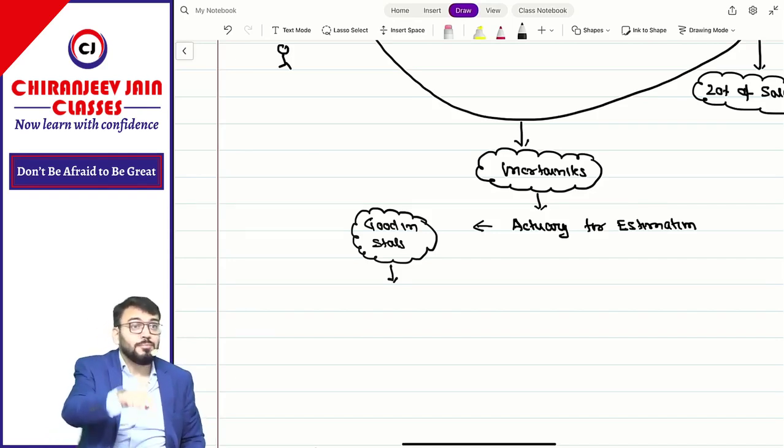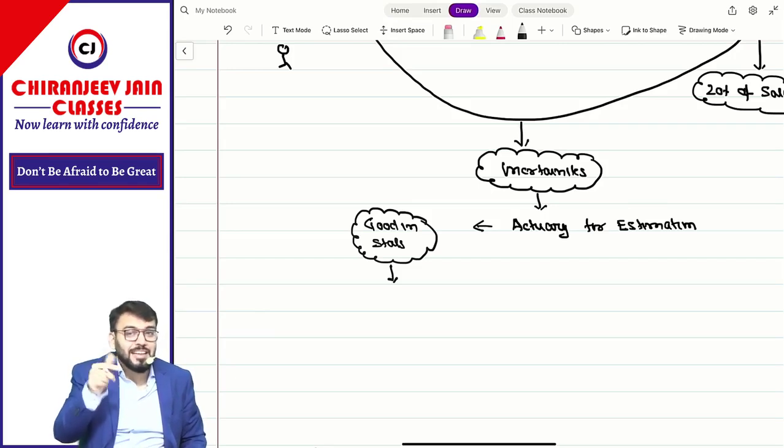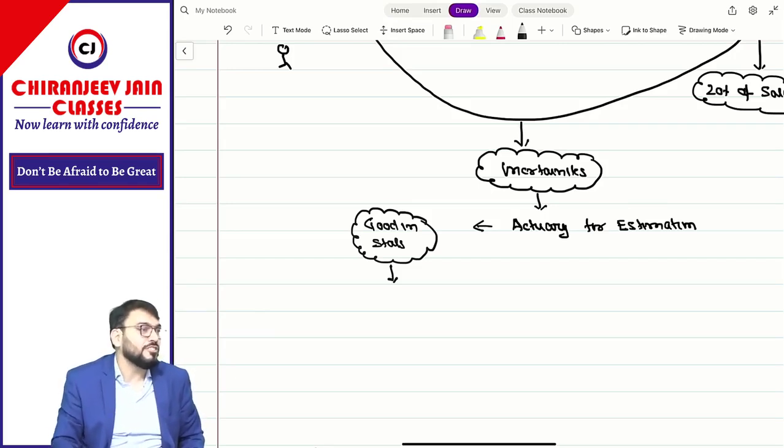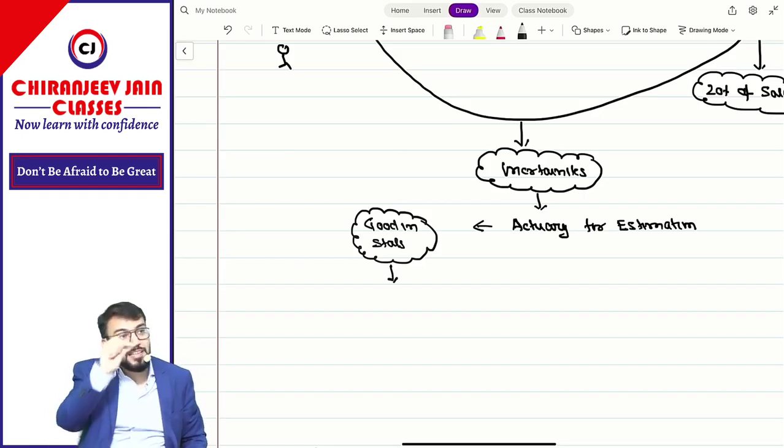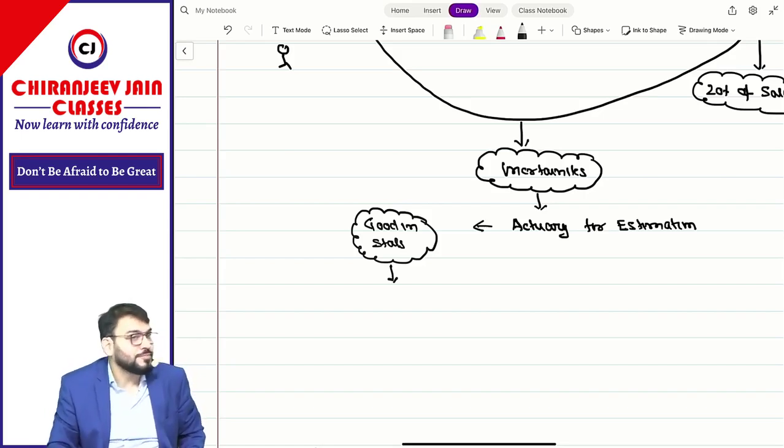So you need to be good in mathematics. You can't do this course otherwise, because some aggregate percentage is required in mathematics in your class 12 and your graduation. It should be more than 90%. That is the criteria. Then only you can join this course.